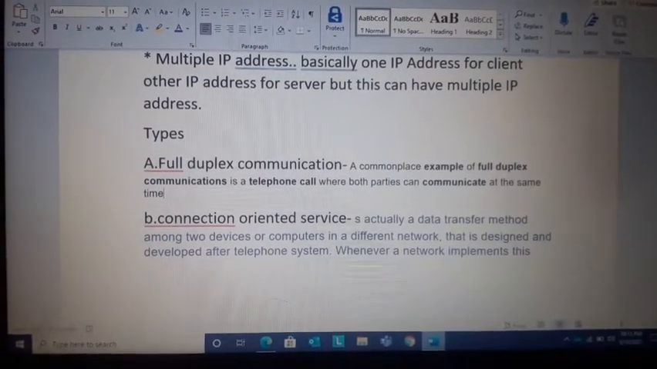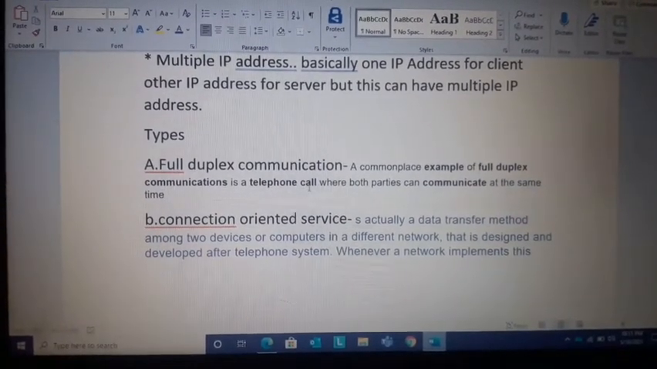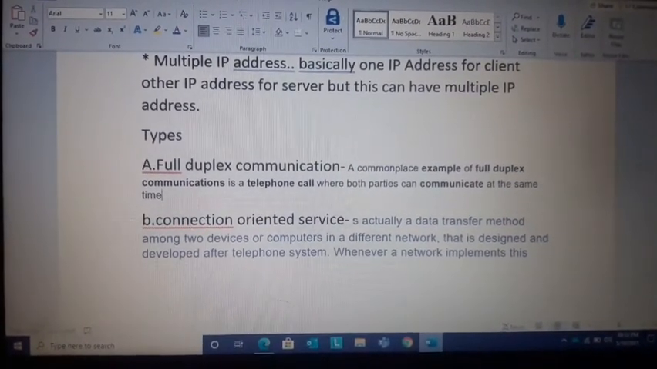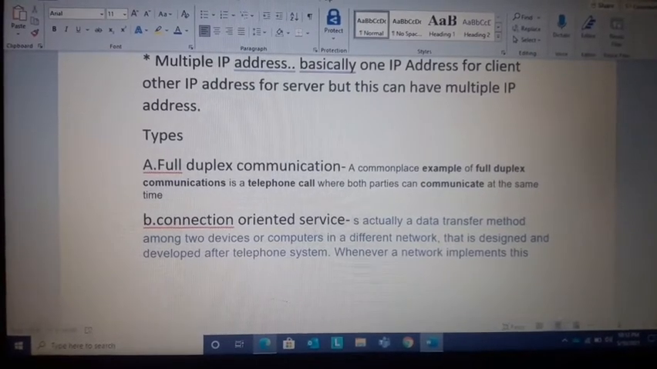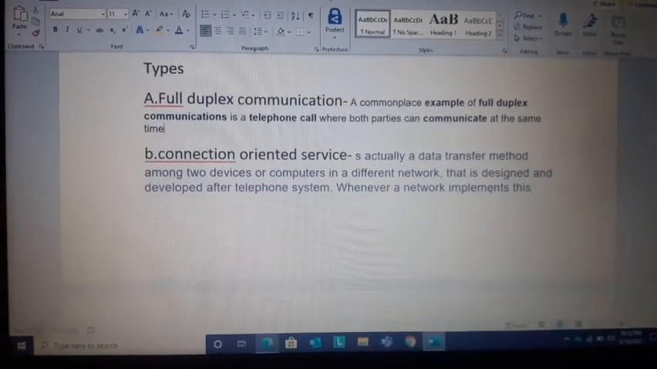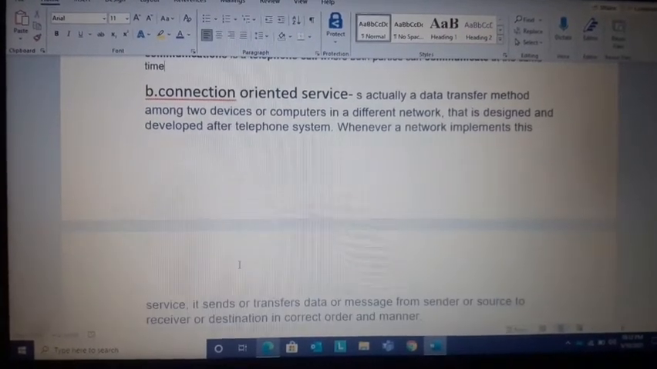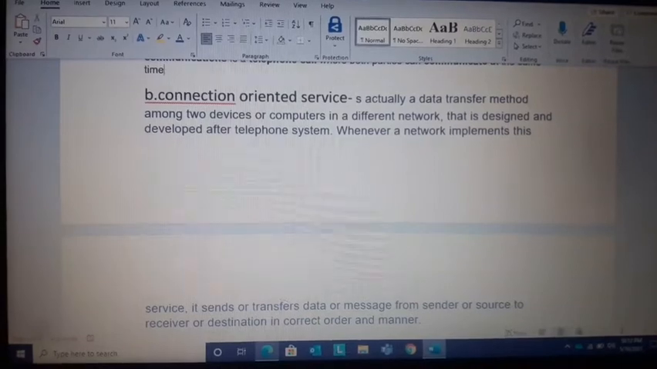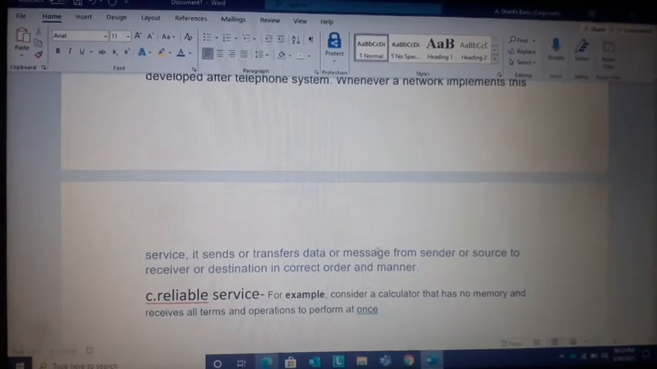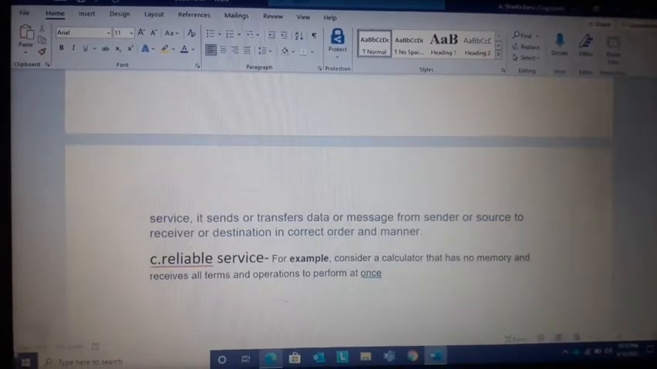First we can see full duplex communication. It is like a telephone call where both parties can communicate at the same time. Then connection oriented service is a data transfer method among 2 devices or computers in a different network that is designed and developed after the telephone system. Whenever a network implements this service, it transfers data or messages from sender to receiver in correct order and manner.